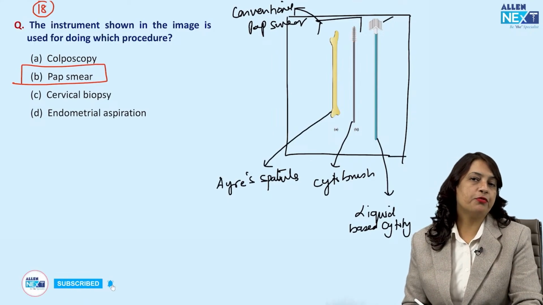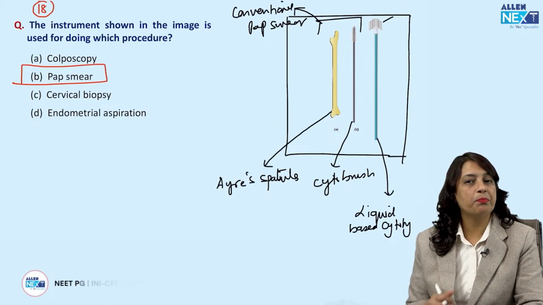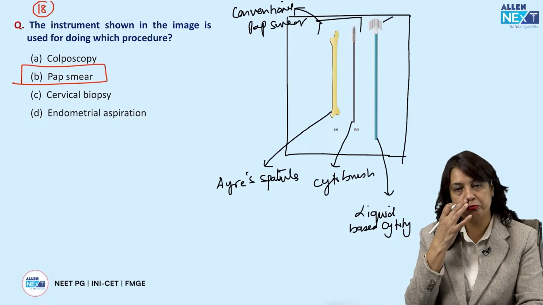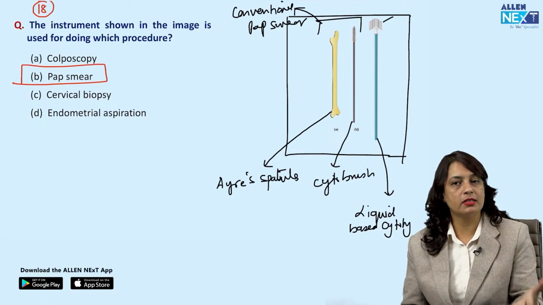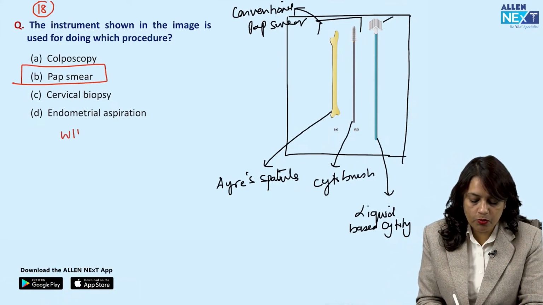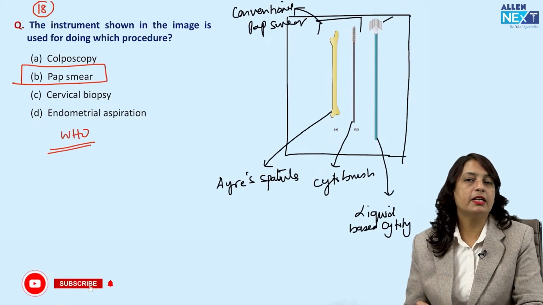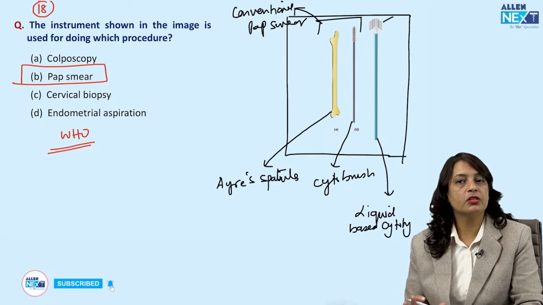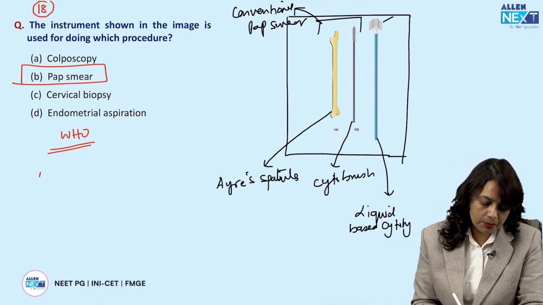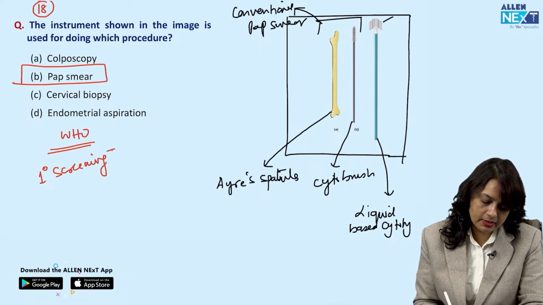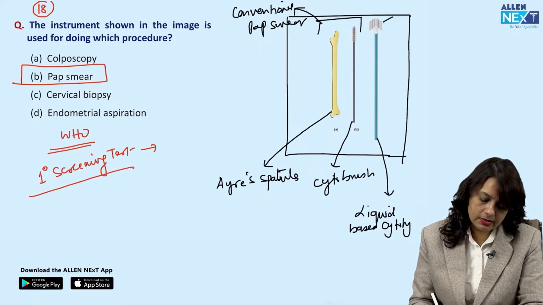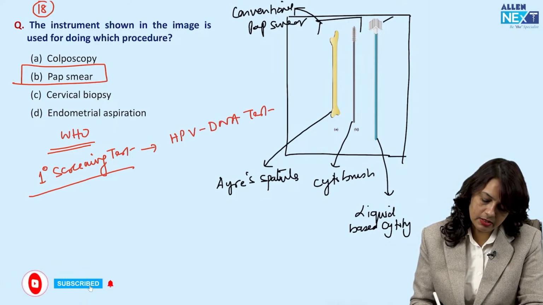Now, pap smear for many years has been used as a primary screening test for dysplasia or cancer cervix. Now, WHO recommendation is, if there is a facility, that is in resource-rich countries, the primary screening test is HPV DNA testing.